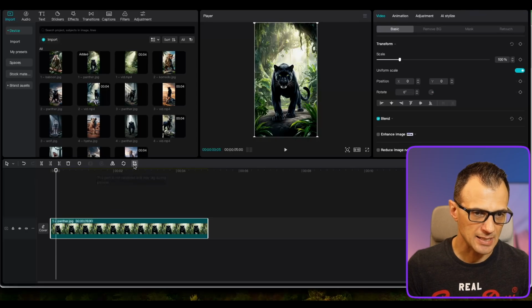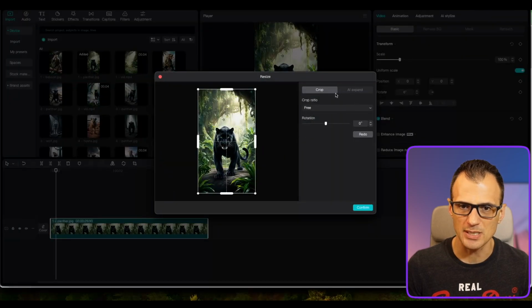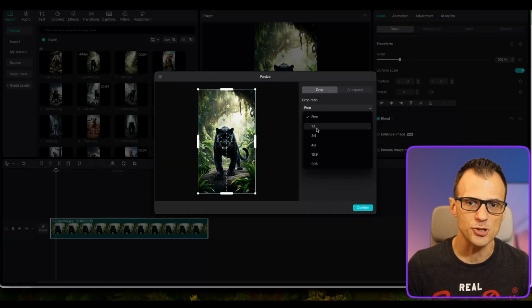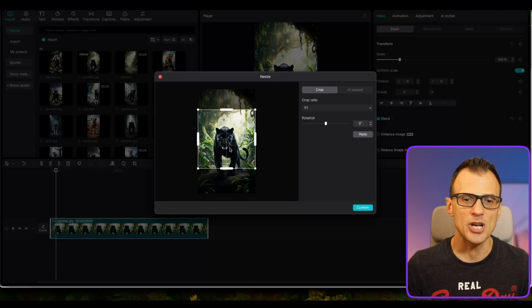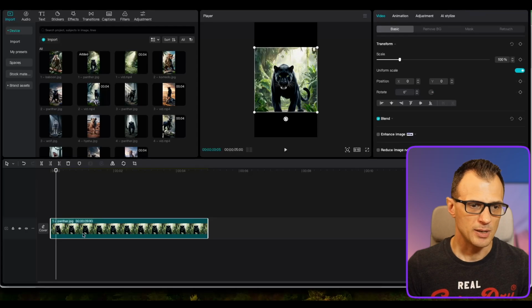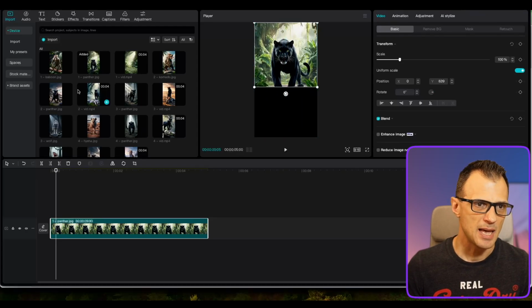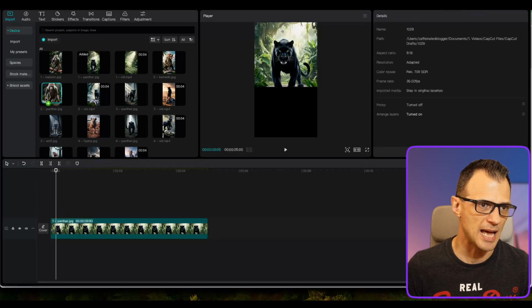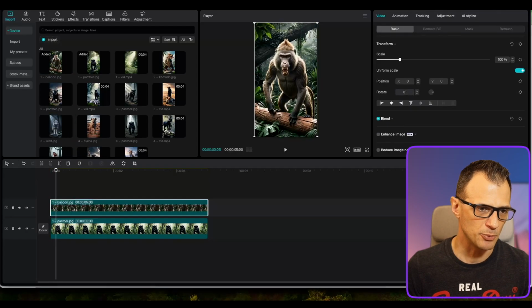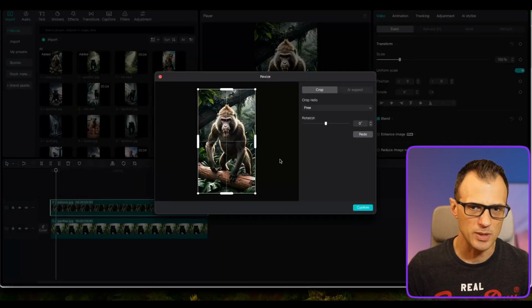You'll want to select this and then just choose this and resize and crop. And for crop ratio, choose 1:1 and adjust it so that you can see the panther really well. Let's click confirm. Okay, so now it's been cropped, and let's put the panther here to the top. And now we'll want to take the opposing animal, who is the baboon. Okay, we're gonna put that here. Let's do the crop here with the baboon as well.